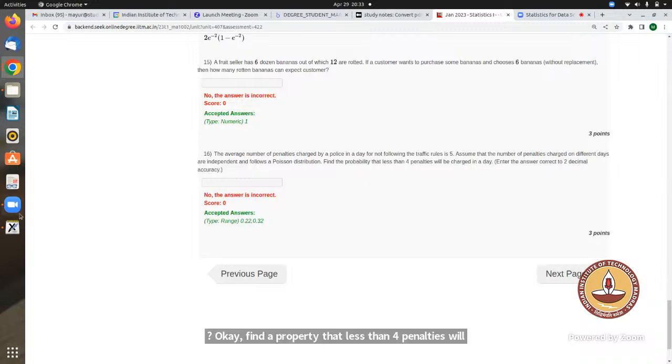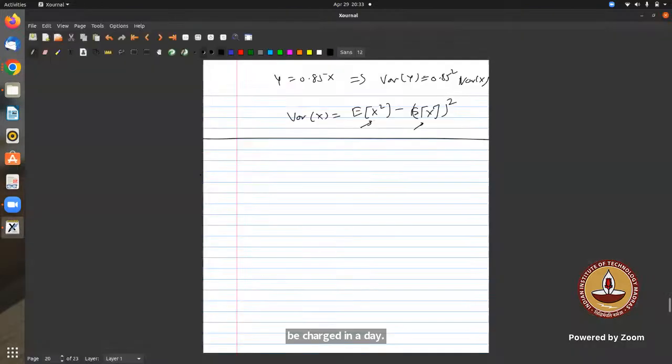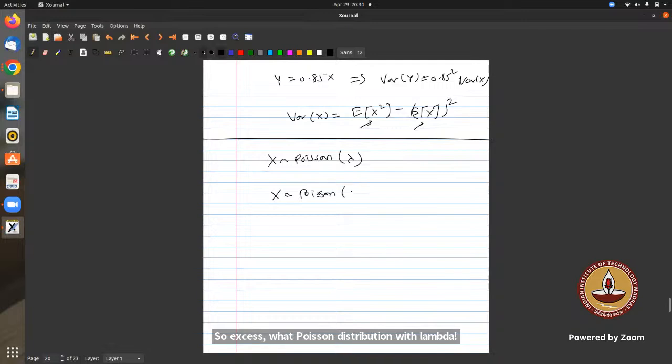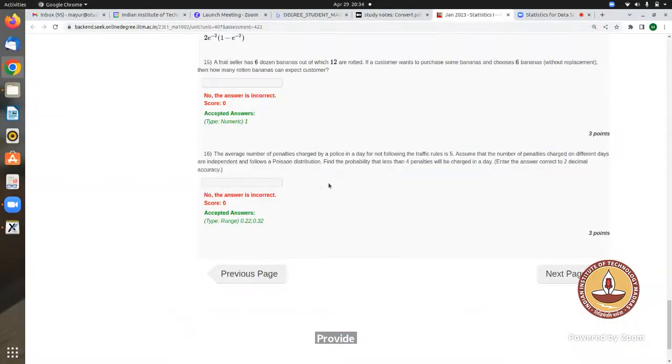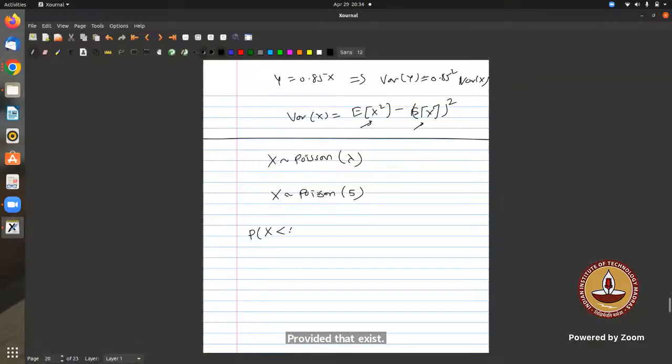So X is a Poisson distribution with lambda 5. What I have to find is the CDF at 4, since X is less than 4, which is F of 4, right?